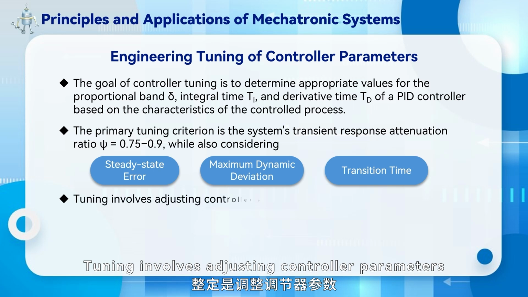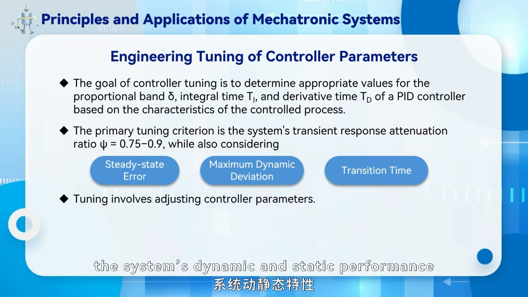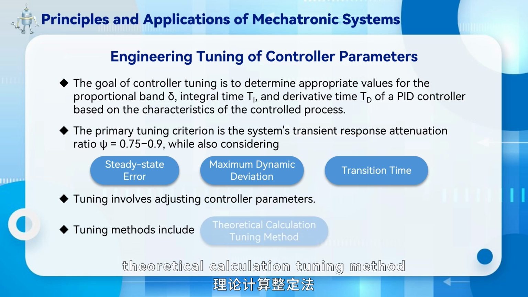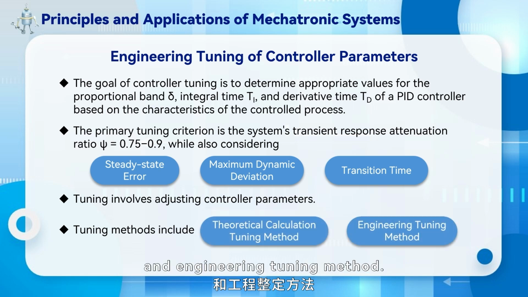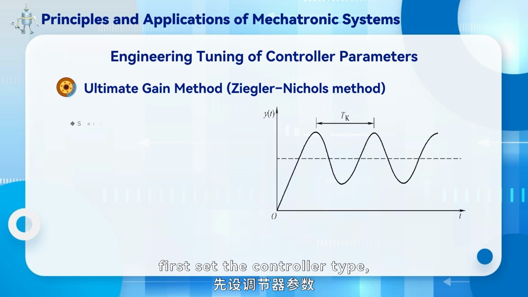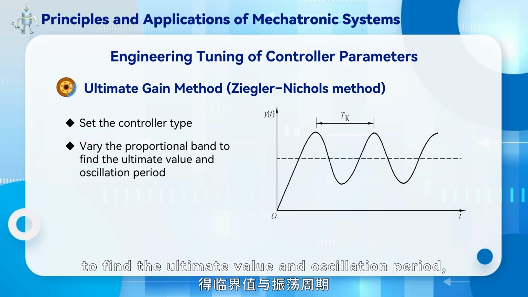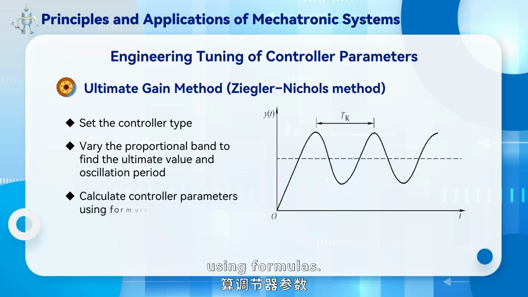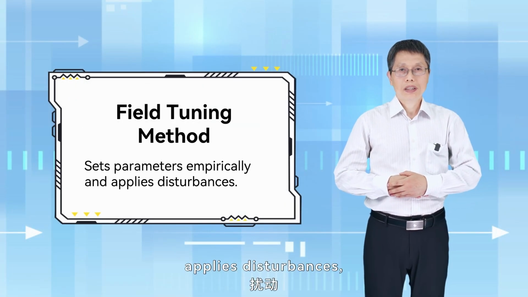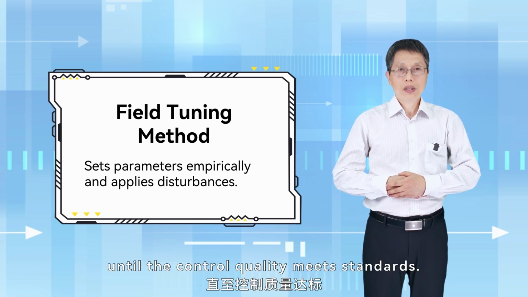Tuning involves adjusting controller parameters to match the characteristics of a control object, thereby improving the system's dynamic and static performance for optimal control. Tuning methods include theoretical calculation tuning method and engineering tuning method. Ultimate gain method, Ziegler-Nichols method: first set the controller type, then vary the proportional band to find the ultimate value and oscillation period, and calculate controller parameters using formulas. Field tuning method sets parameters empirically, applies disturbances, observes the response curve, and adjusts by trial and error until the control quality meets standards.